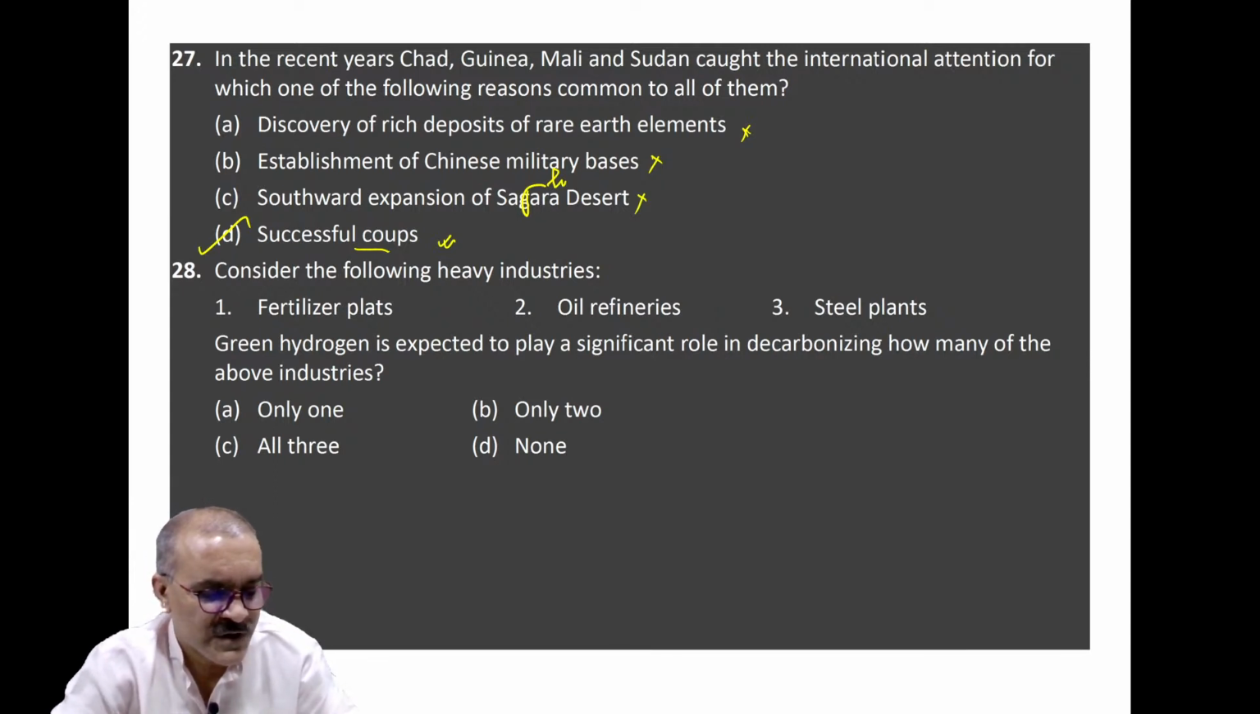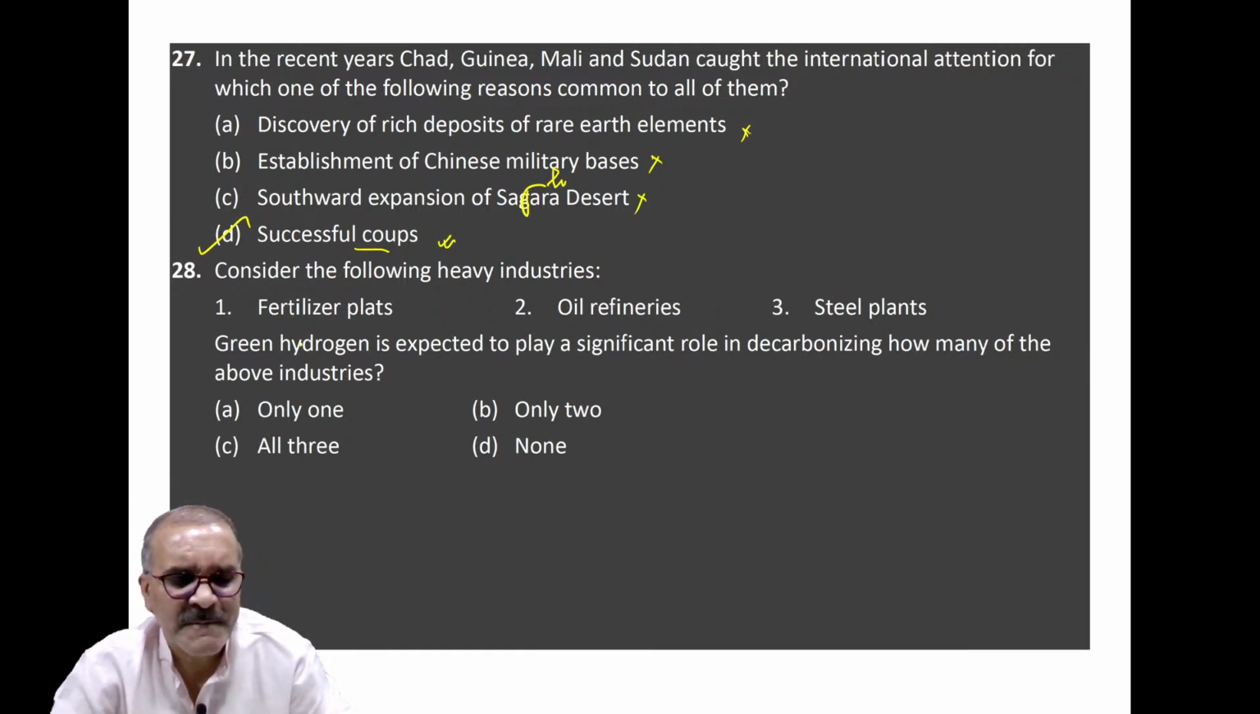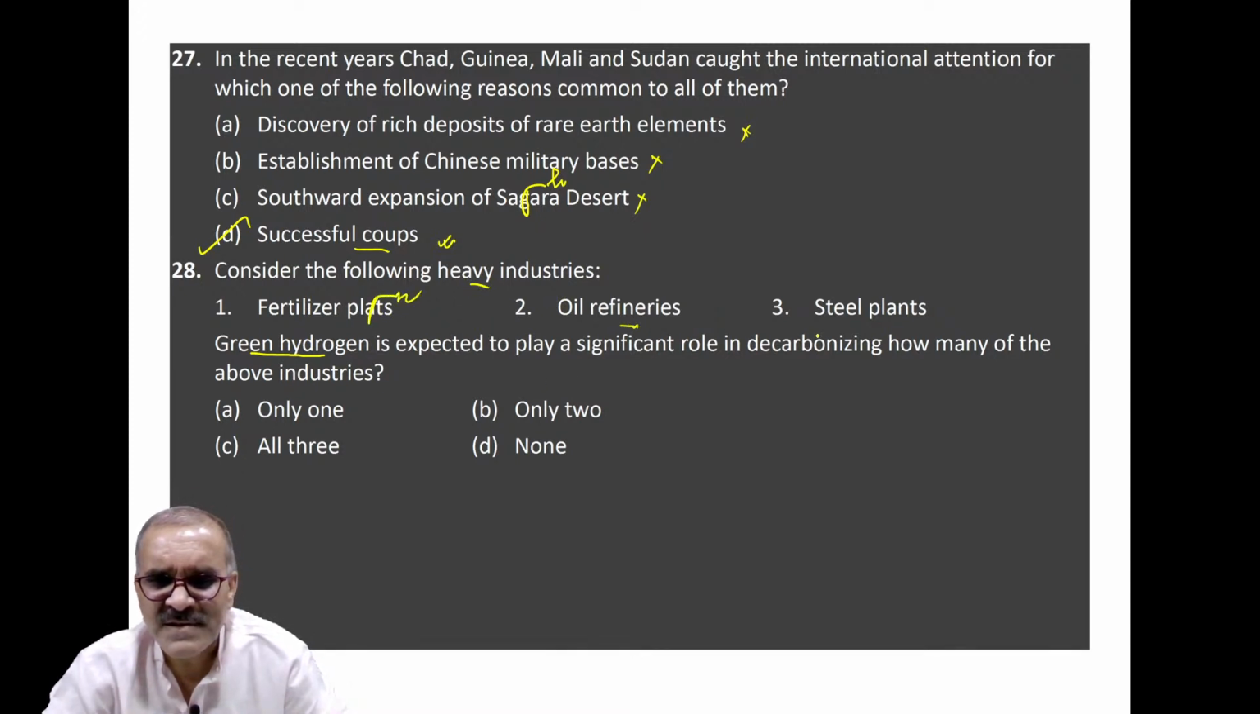So this question is basically on again hydrogen and green hydrogen fuel. On green hydrogen this year, UPSC has asked two questions. One we have already seen, and the another question comes now. Consider the following heavy industries: fertilizer plants, oil refineries, and steel plants. Yes, all are heavy industries, undoubtedly.